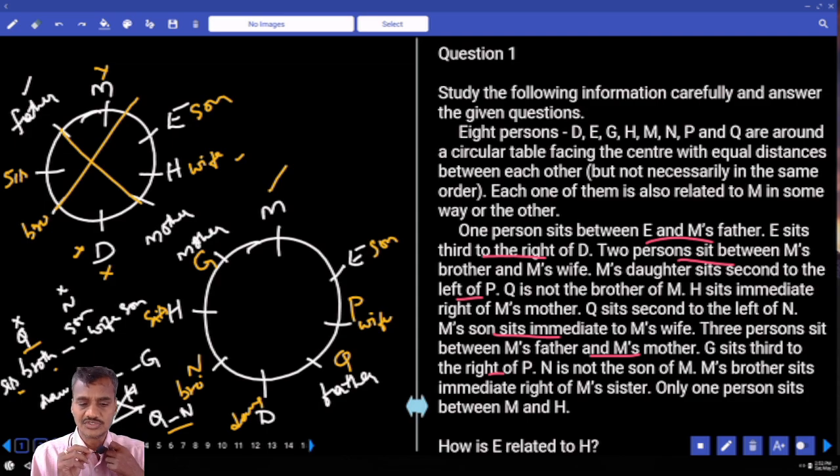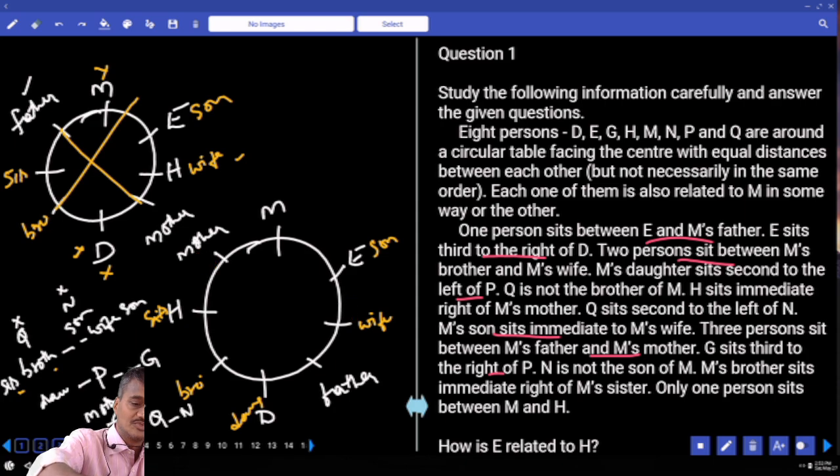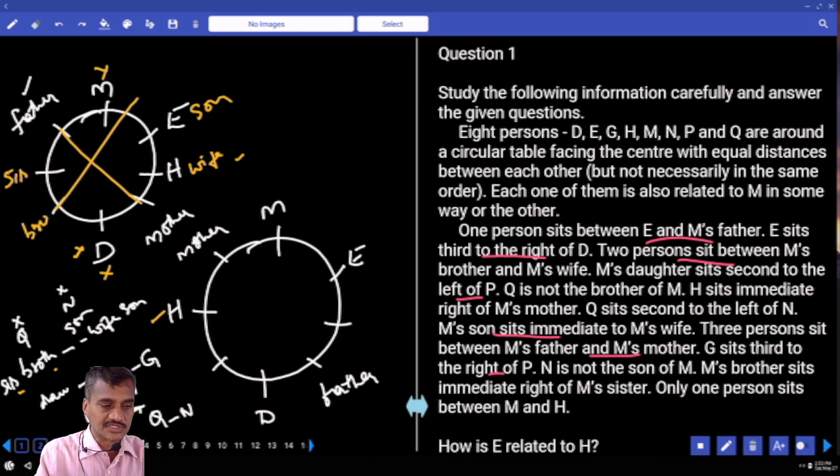Q sits second to the left of N. Now, Q is seated second to the left of N. As Q is seated second to the left of N, it is not possible, isn't it? Hence, as it is not possible, because Q must be seated second to the left of N, then tell me, where should the sister be? Now if you take sister at this place.